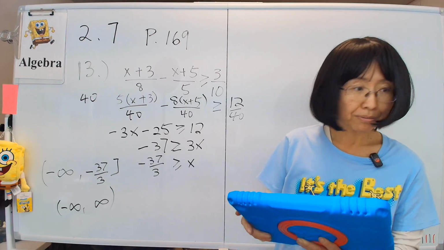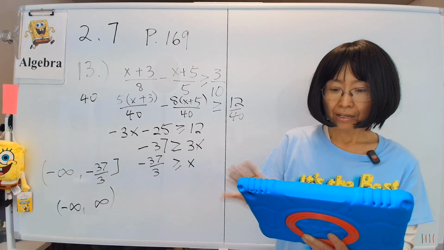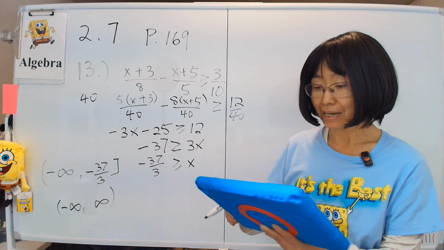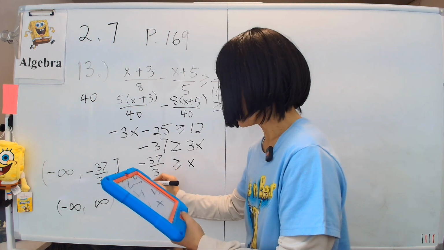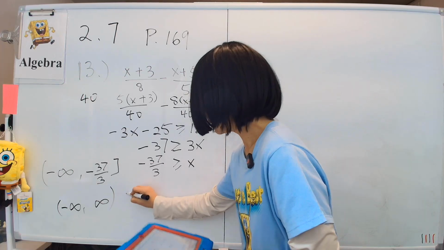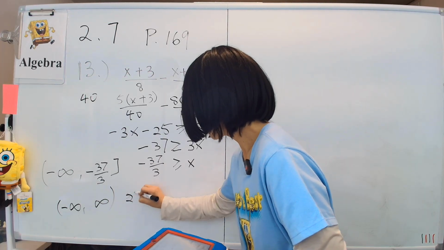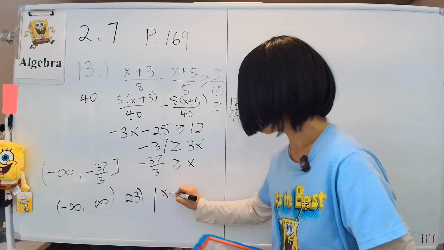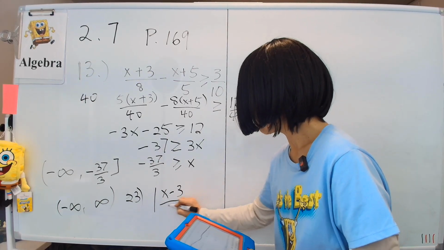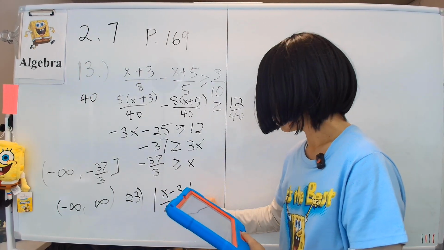Next, let's look at problem 23, which is an actual absolute value problem to solve. All right, so let's write this down. This is problem 23. The absolute value of x minus 3 over 4 is going to be less than 2.